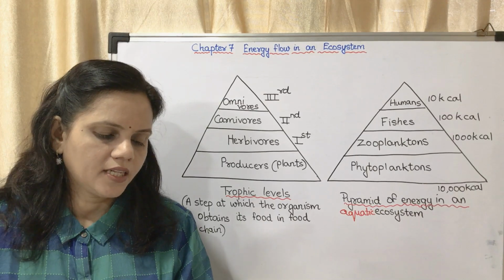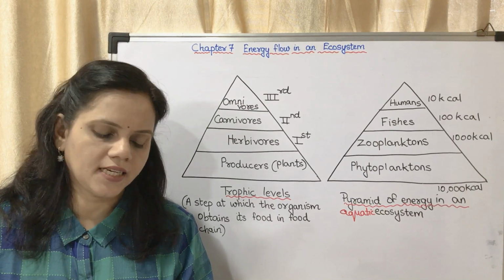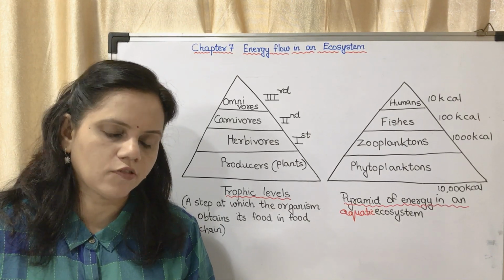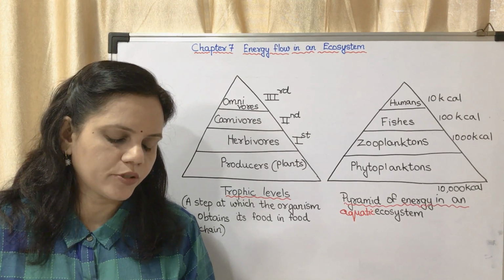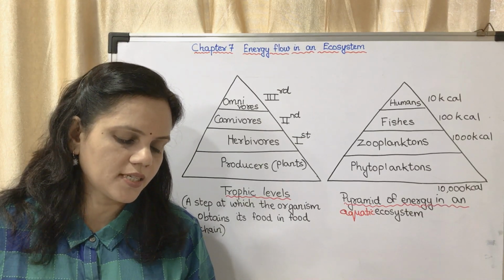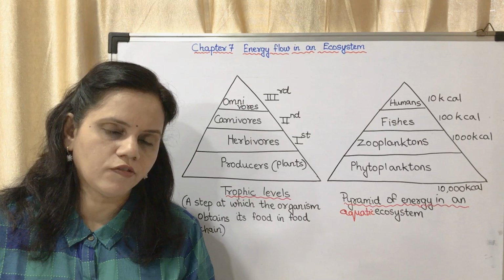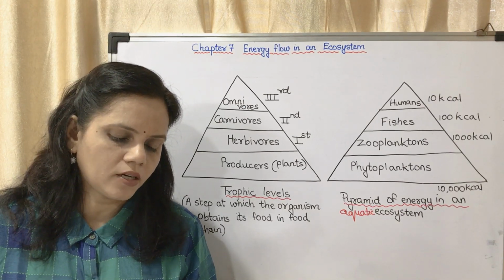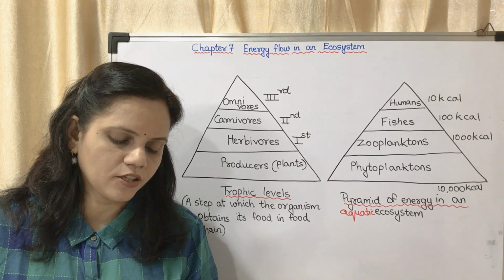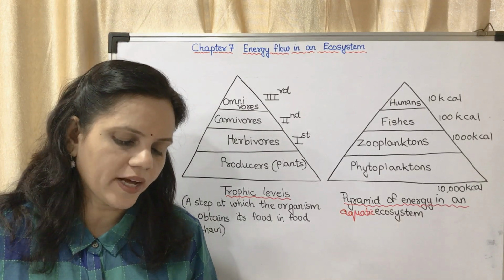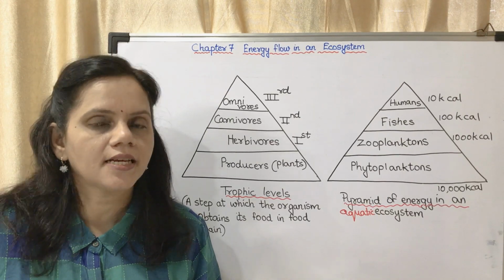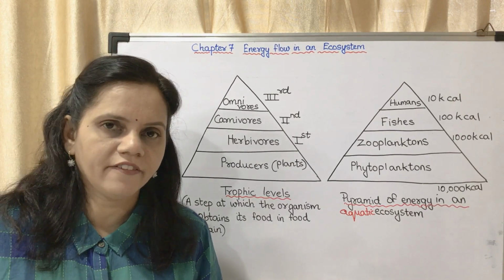Now the last paragraph, the sun is the most important source of energy in an ecosystem. Green plants of the ecosystem store some of the solar energy in the form of food. Before reaching the decomposers, this energy is passed on from one trophic level to the next. Decomposers dissipate some amount of energy in the form of heat. However, no part of the energy ever returns to the sun. Hence, such passage of energy is referred to as one-way transport. That paragraph is a very important question. The question is there in the exercise. I will be giving you as homework also. This paragraph you may mark.